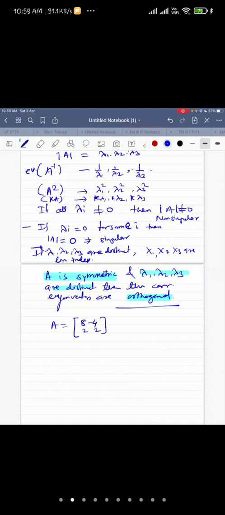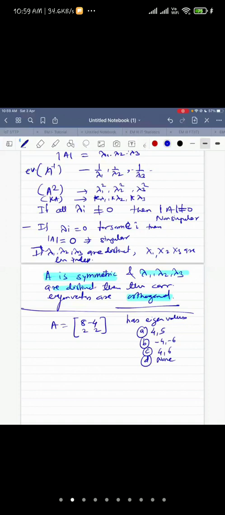Can anybody tell me the eigenvalues for this matrix? Options I'll also give you: 4, 5; -4, -6; 4, 6; and none of the above.